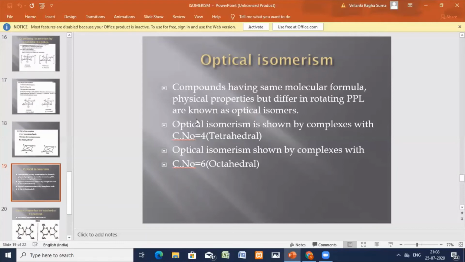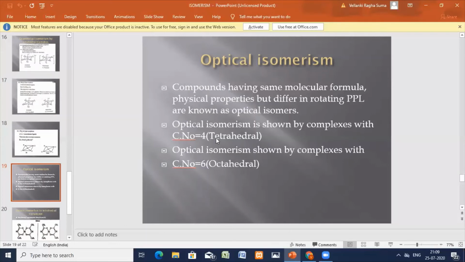This optical isomerism is shown in complexes having coordination number 4, that is, tetrahedral complexes. Geometrical isomerism we observe in square planar complexes, coordination number 4. And for coordination number 4, optical isomerism is observed for tetrahedral complexes.